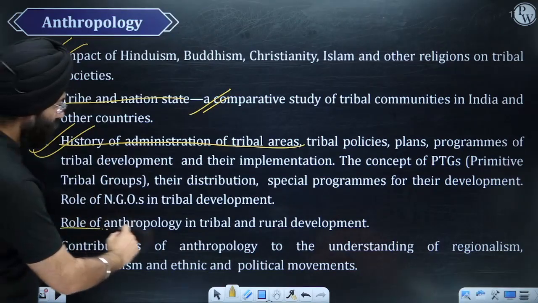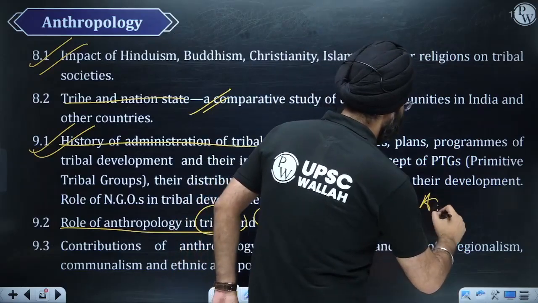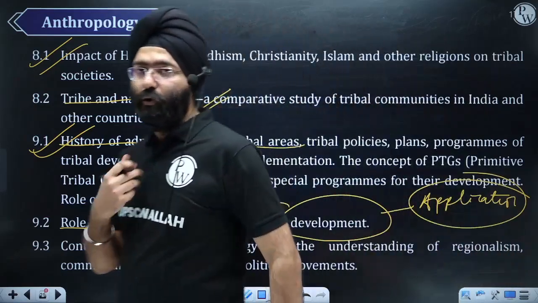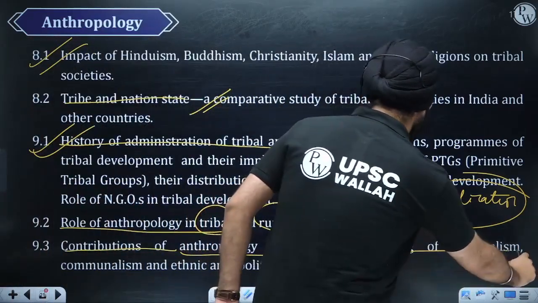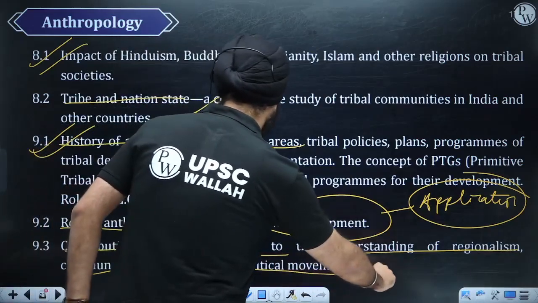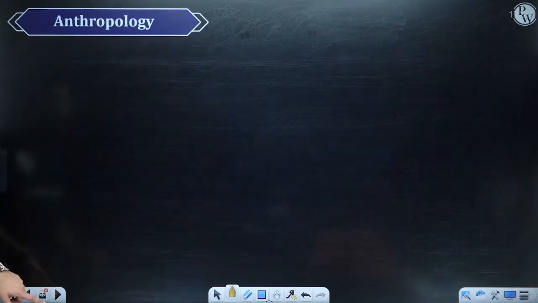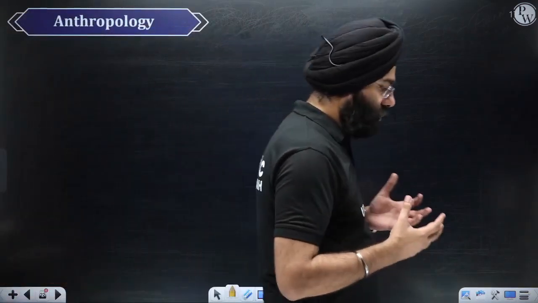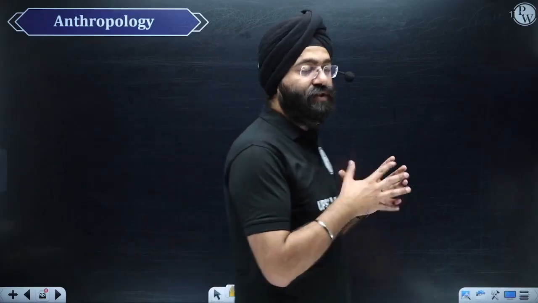Again, next is role of anthropology in tribal and rural development. This is more of an application-based understanding, for which we're going to give you notes and lectures which will be easy for you to understand and grasp. Contribution of anthropology to understanding religion, regionalism, communalism, and again this is an application of what you have studied. So what the thing is, till now we have dealt with what anthropology as an optional is, what are the various divisions in that, how the syllabus is.